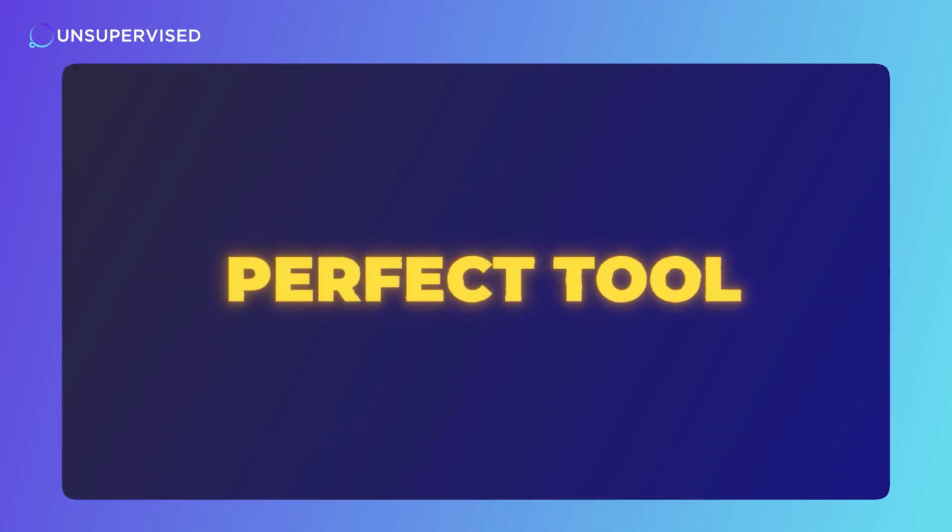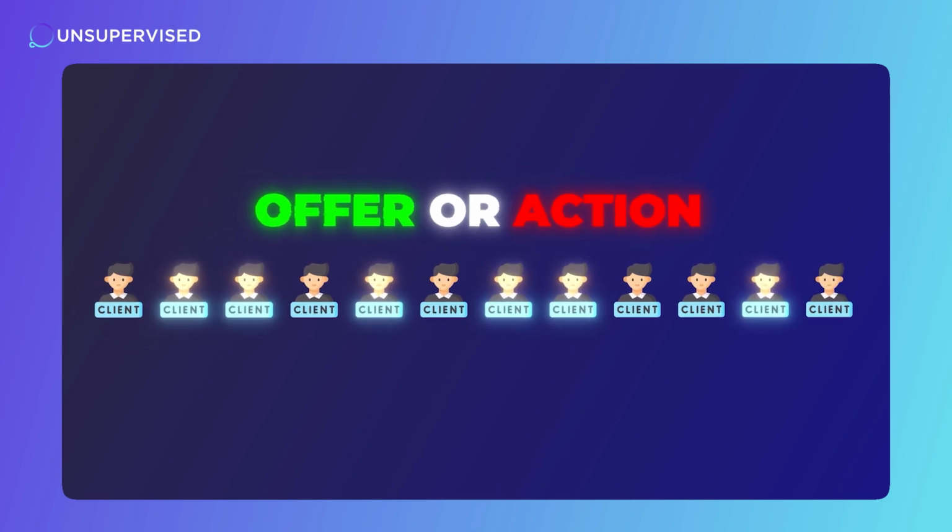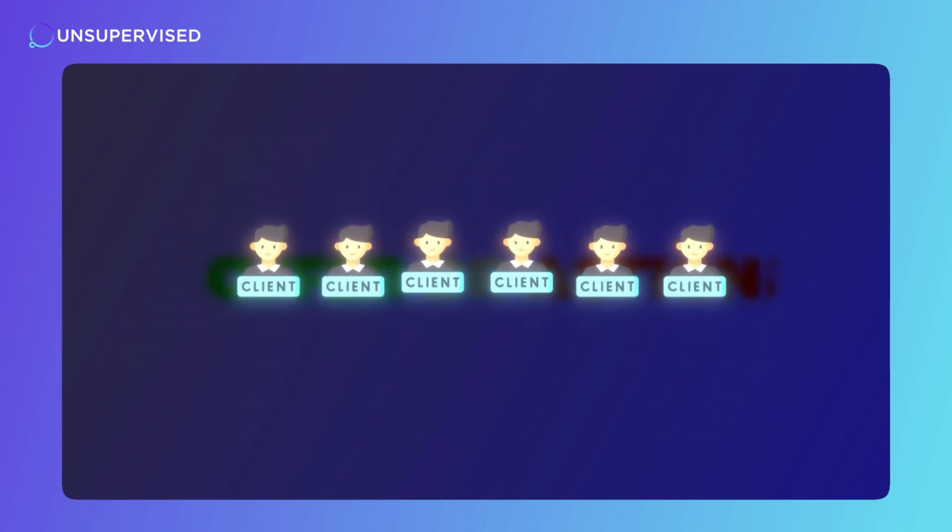Often, I find myself building a list that is either overly broad or spending forever to make that list more precise. Unsupervised is the perfect tool to help you build targeting lists because you can tell it who is eligible for an offer or an action, and it will tell you who among them stand to gain the most.